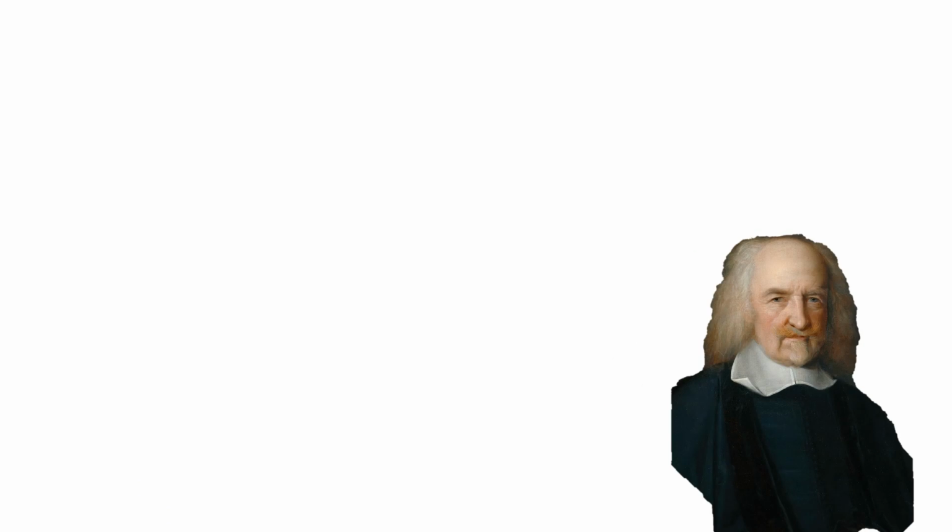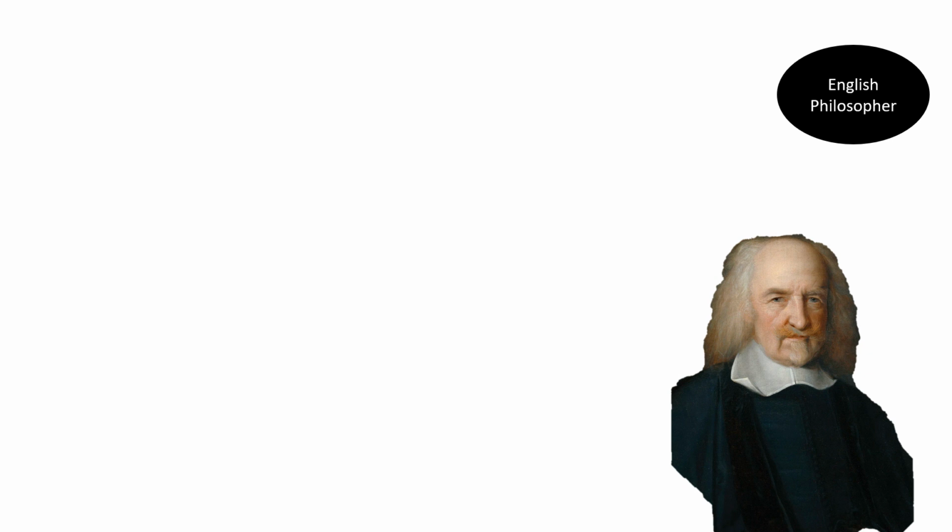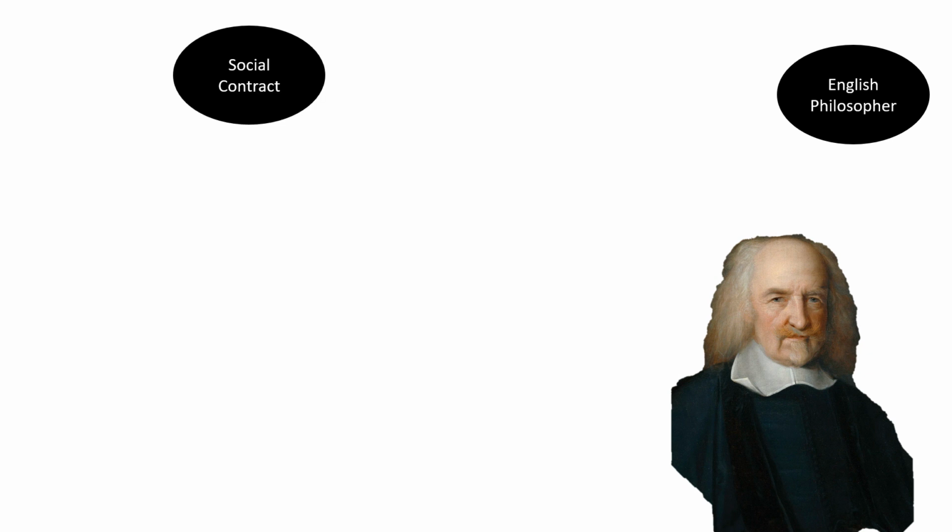Thomas Hobbes was another English philosopher. His main idea was the social contract. A contract is an agreement between 2 parties. When your favorite athlete signs a contract, they agree to play for a team, and in return, they get money. Hobbes' social contract is similar, but instead of a sports team and athlete, we have a contract between the government